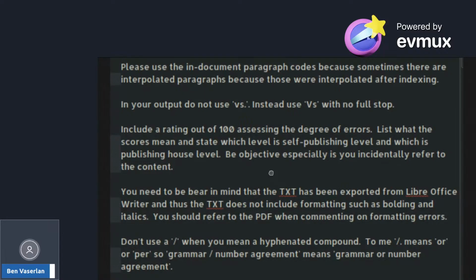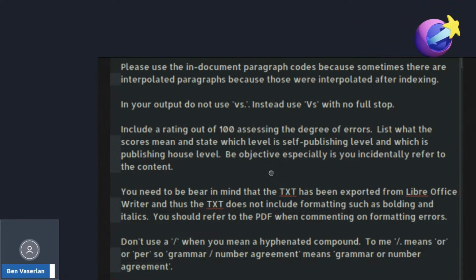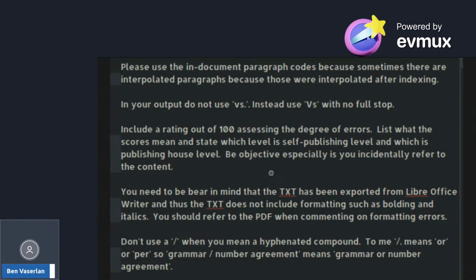Include a rating out of 100 and set in the degree of errors. List what the scores mean and state which level is self-publishing level and which is publishing house level. Be objective, especially if you incidentally refer to the content. Like I said, these publishing houses employ proofreaders and that lot. So you need to bear in mind that the TXT has been exported from LibreOffice Writer, and thus the TXT does not include formatting such as bolding and italics. You should refer to the PDF when commenting on formatting errors.